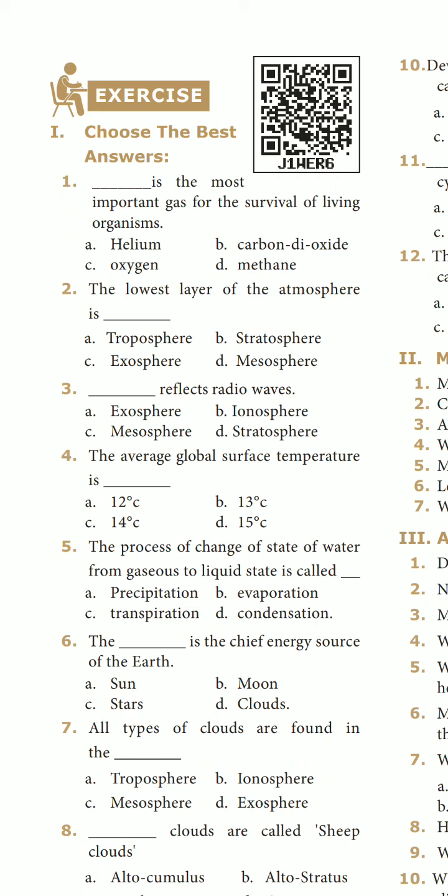So please students, mark it. Option C. Second one, the lowest layer of the atmosphere is troposphere. Option A. Okay, third one, dash reflects radio waves. Which reflects radio waves? Mesosphere. That is option C. So for the three questions: first one option C, second one option A, third one option C.